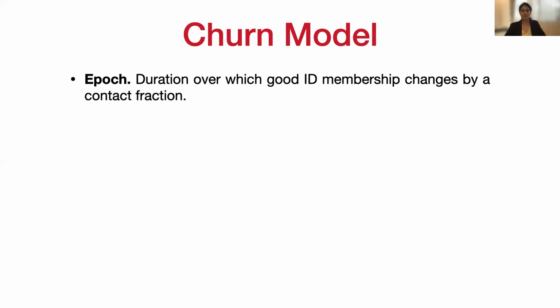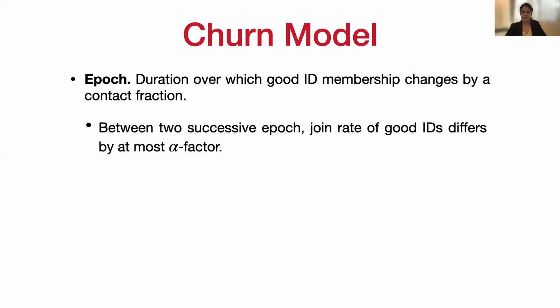To define the notion of good ID churn, we look at durations of time over which the good ID membership changes by a constant fraction, called an epoch. We define two a priori unknown parameters, alpha and beta. The first parameter defines how the good ID join rate changes from epoch to epoch. Formally, we assume that between any two successive epochs, the join rate of good IDs differs by at most an alpha factor.